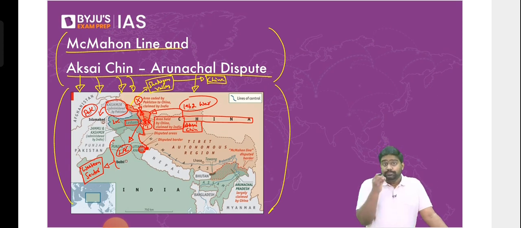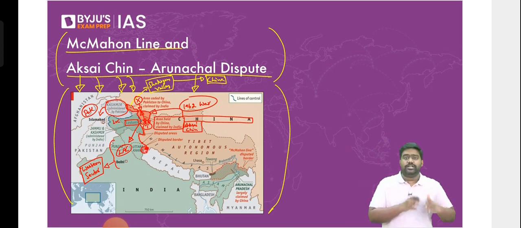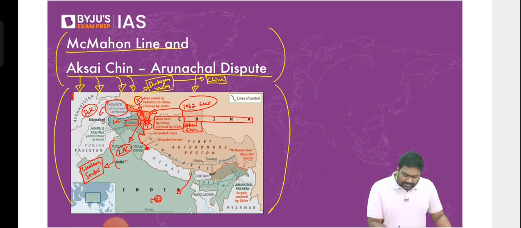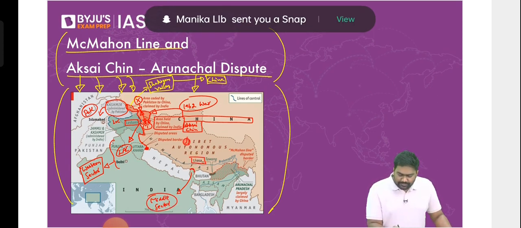Remember, we studied the Kalapani dispute, Lipu Lake Pass. This is where it is located, at the junction of India, Nepal, and China. So from the Siachen Glacier, from the Karakoram ranges, all the way till Lipu Lake, this is the western sector of the India-China border. Next, we have the middle sector that is represented by Sikkim. This is Sikkim here. This is the middle sector of the border, shared between Tibet and Sikkim.